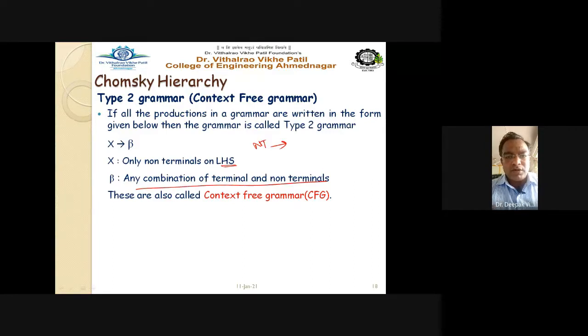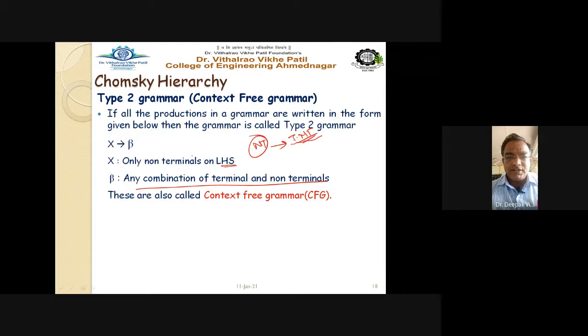Now somewhat restrictions are released here. In regular grammar the restrictions are very strict, but here on the RHS, now restrictions are somewhat released. So here any combination of T and NT is possible, but on the left hand side only one non-terminal, this restriction remains as it is.